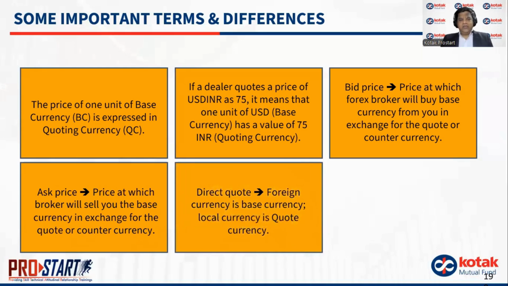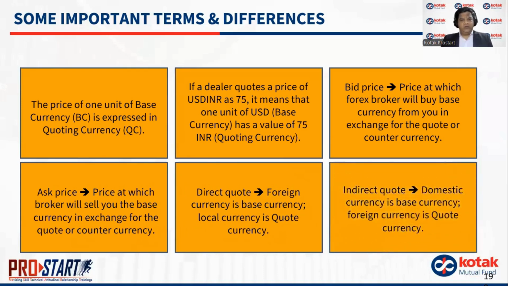Direct quote. What is direct quote? Direct quote means that the foreign currency is the base currency and the local currency is the quote currency. So whenever the foreign currency is the base currency and the local currency is the quote currency, it is known as a direct quote. Then you also have an indirect quote. What is an indirect quote? When the domestic currency is the base currency and the foreign currency is the quote currency.